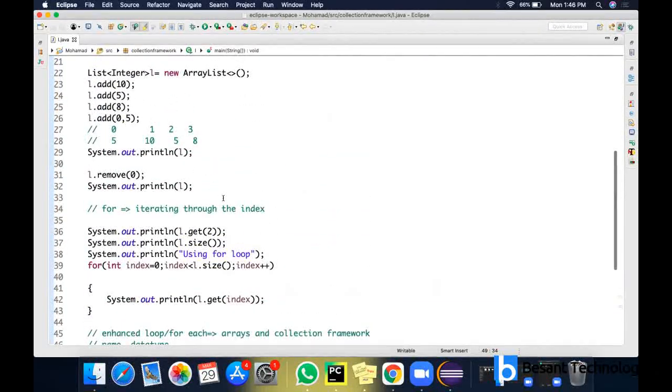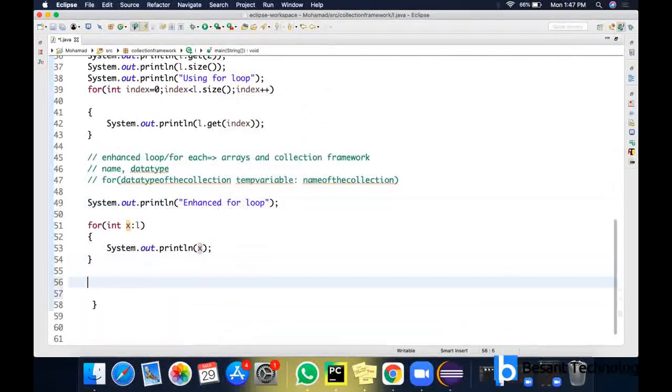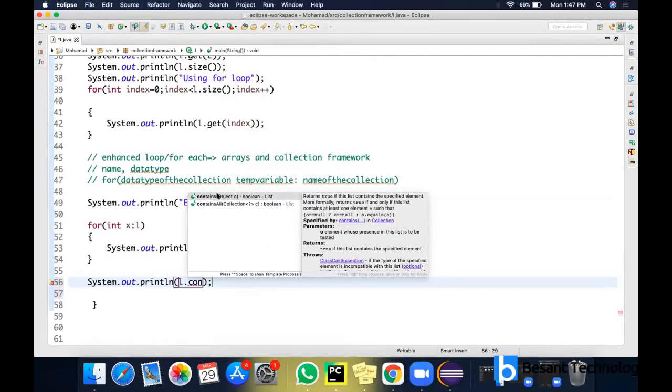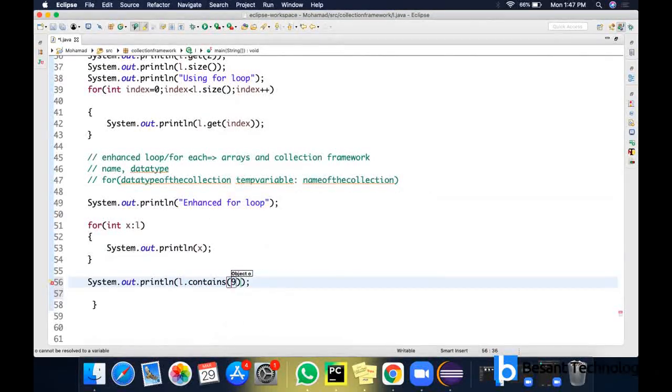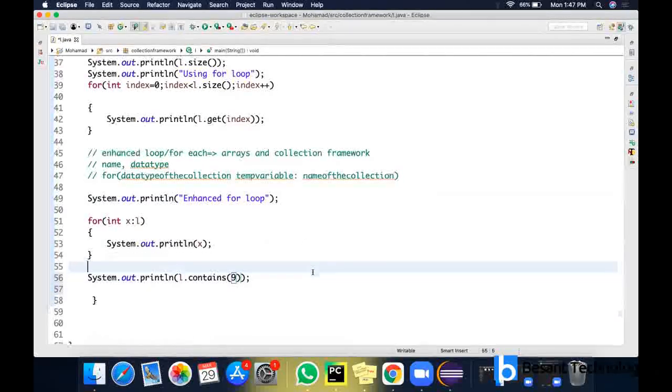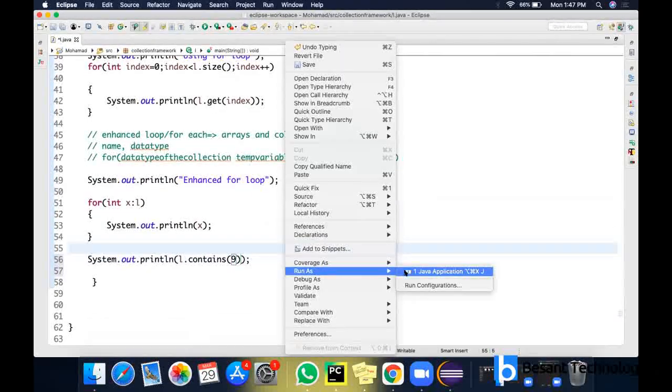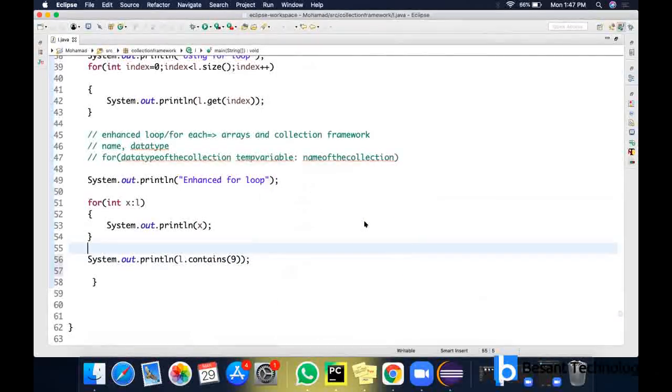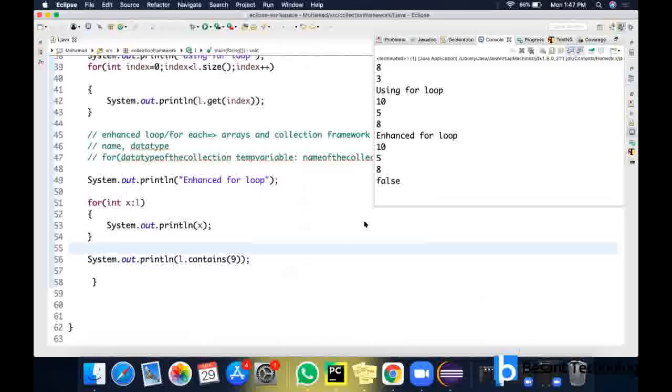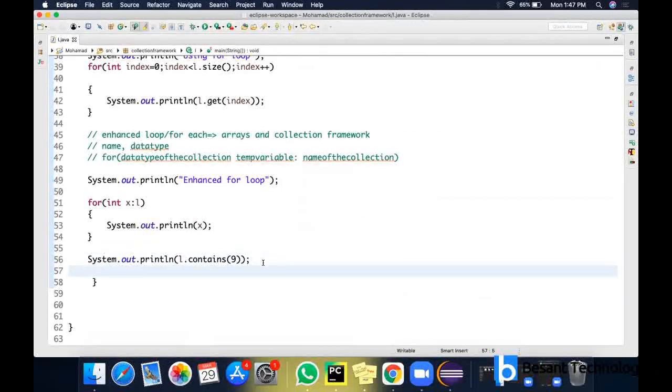So what are the things we did so far? We added element, we removed element, we fetched the element, we displayed the elements. So next is we can check whether a particular web element is present there or not. So it is L dot contains. The method is L dot contains, and if I am checking for this 9, if the element is there, it will return true. Otherwise, it will return false. So running this code now. So it is returning false here, right? So fetching is possible, adding, removing, checking, displaying, everything is possible in this list, right?